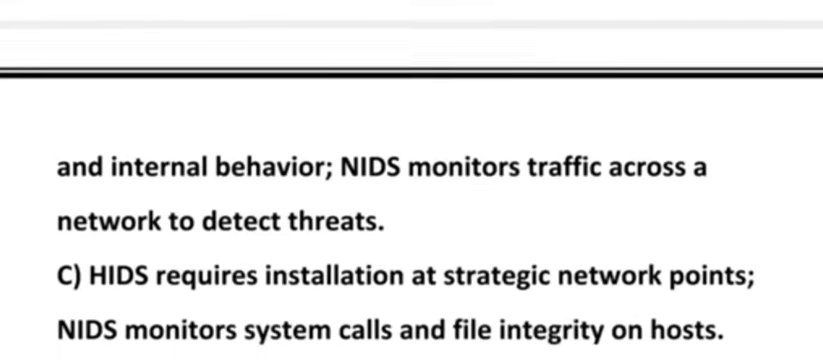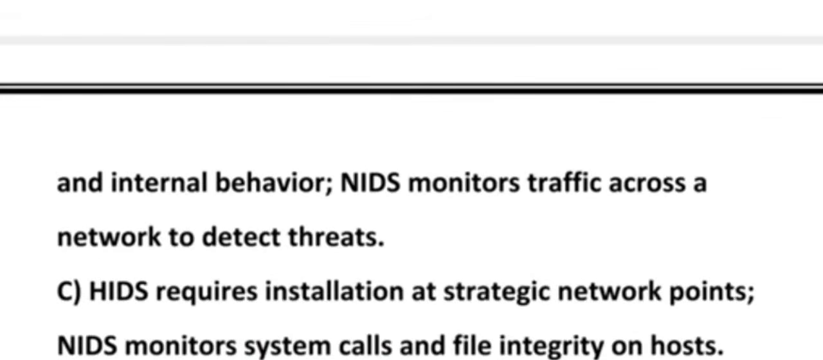What about option C? Option C says HIDS requires installation at a strategic network point. NIDS monitors system calls and file integrity on the host. No, this is again reverse. HIDS lives on the host, not at the network point. NIDS never monitors system files. It only checks data traveling across the network. So this option is wrong.